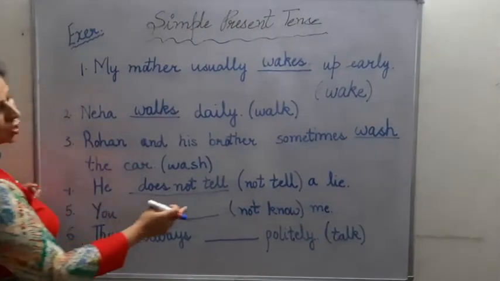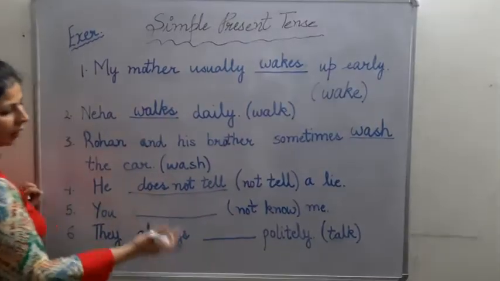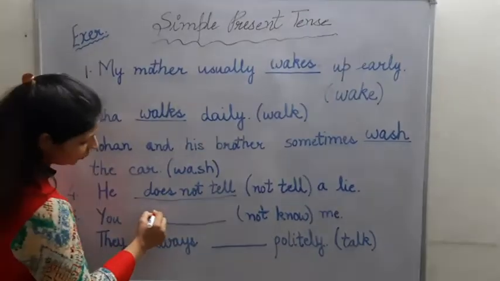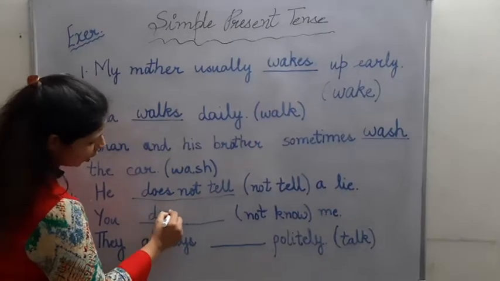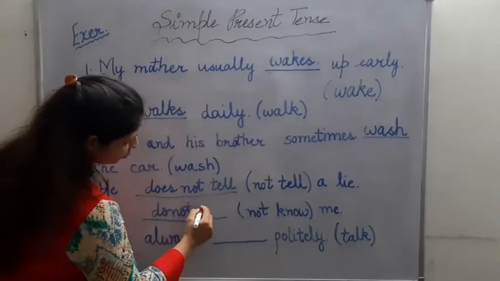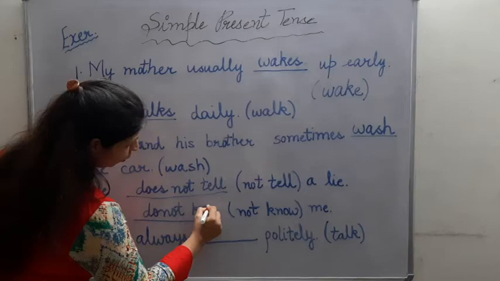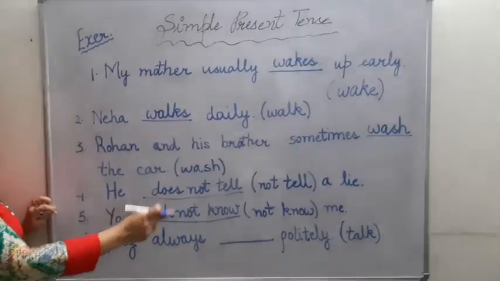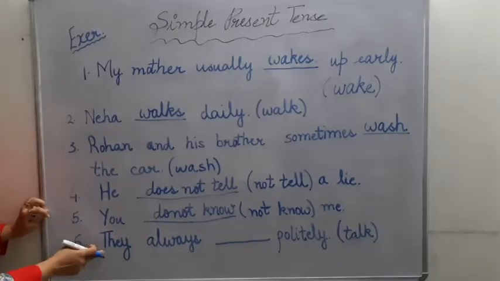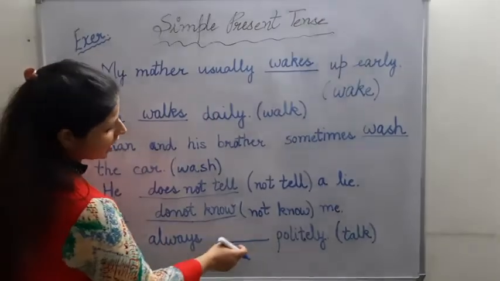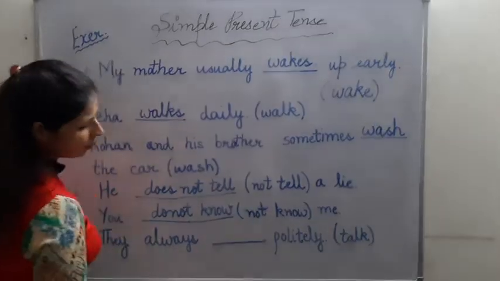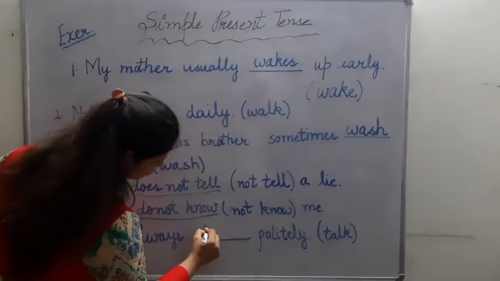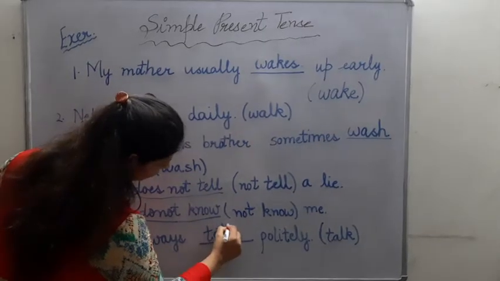Next, you dash not know me. Again we have to use the negative form. So the helping verb will be you do not. Okay? You do not know. Know is the first form of the verb. You do not know me. Then the next, they always dash politely. The verb given to us is talk. They always talk politely. Okay?